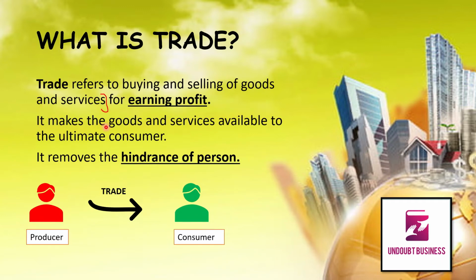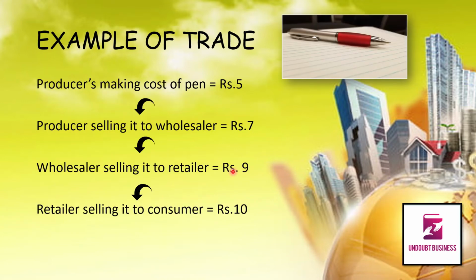It makes the goods and services available to the ultimate consumer, and it removes this problem, that is hindrance of person, by linking the producer to the ultimate consumer. Now let's take an example of this to understand it much better, much clearer.